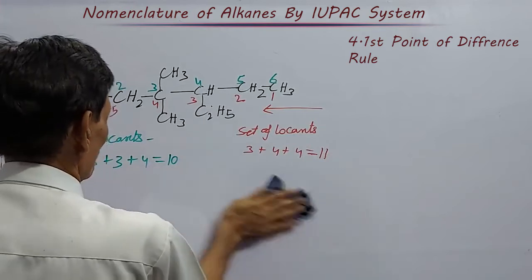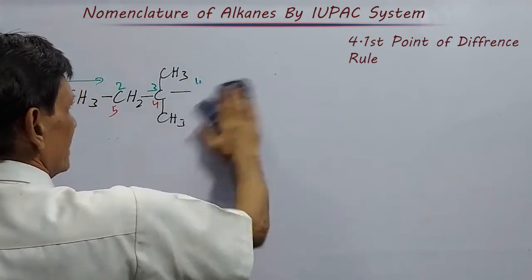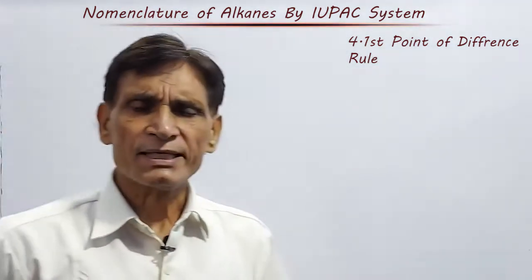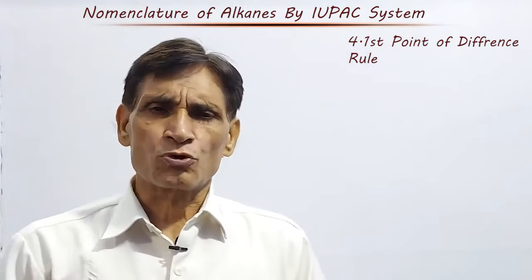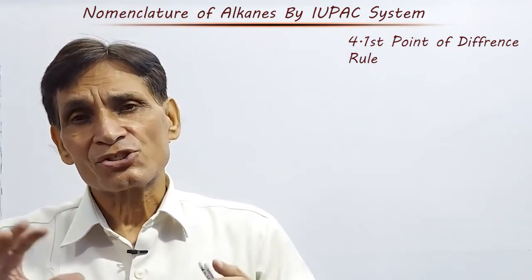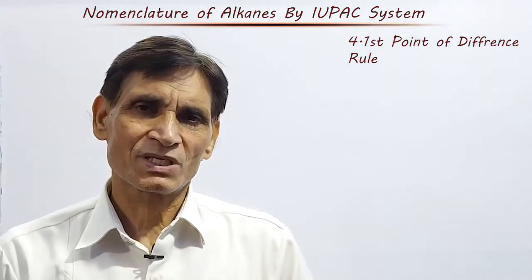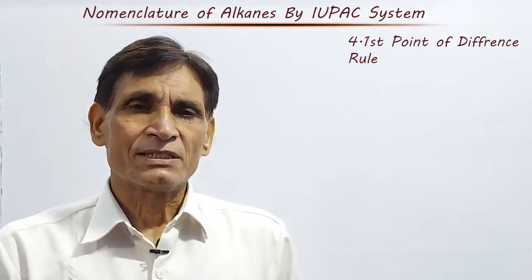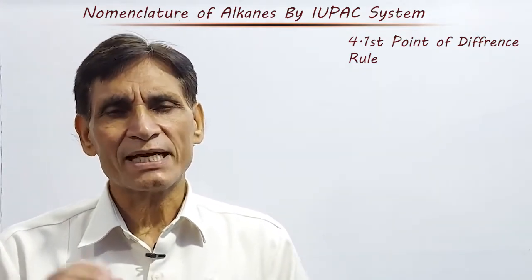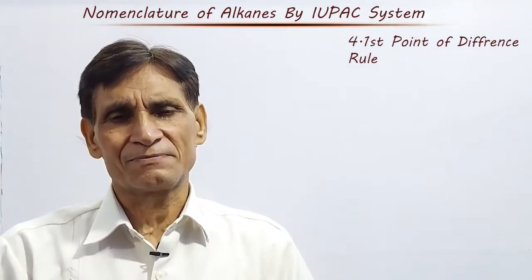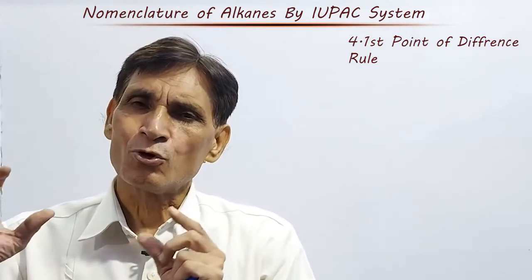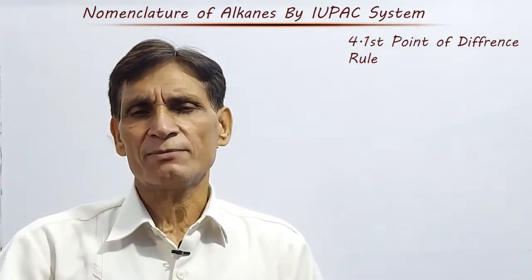First point of difference rule. In the first point of difference rule, if two or more different sets of locants containing the same number of terms are possible, then that set of locants is selected which has the lower number at the first point of difference.